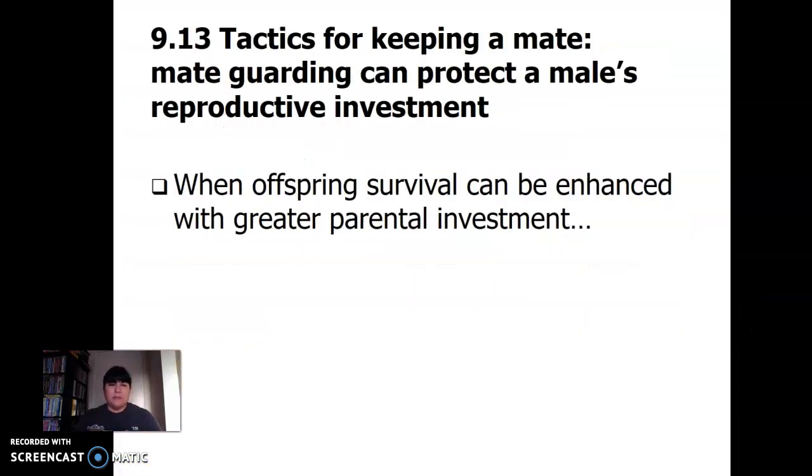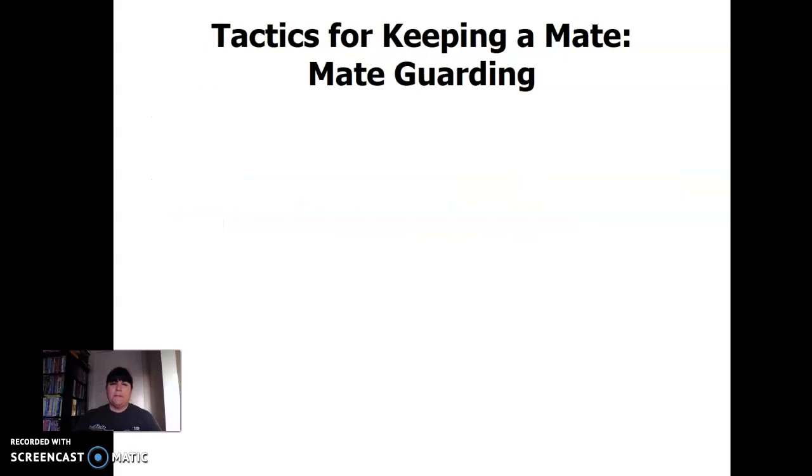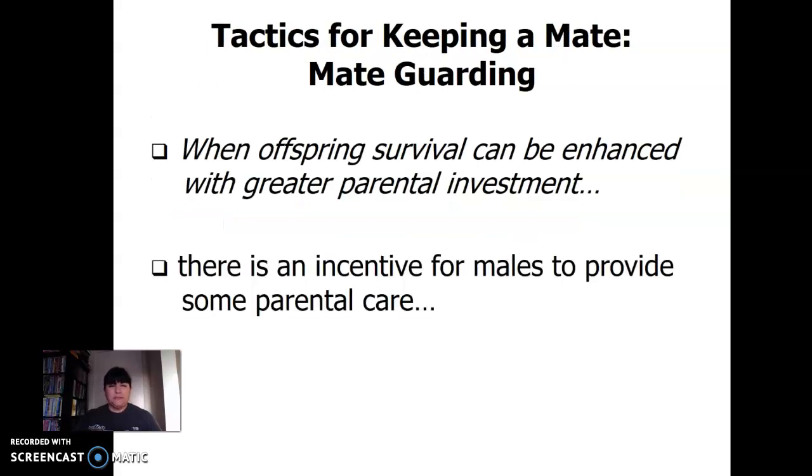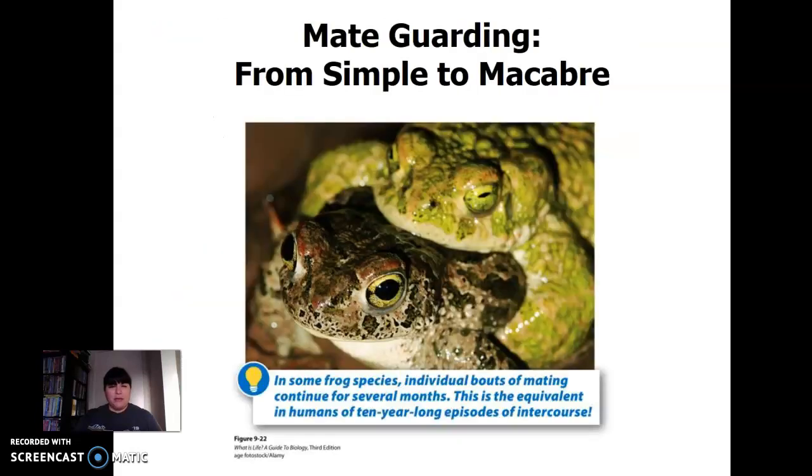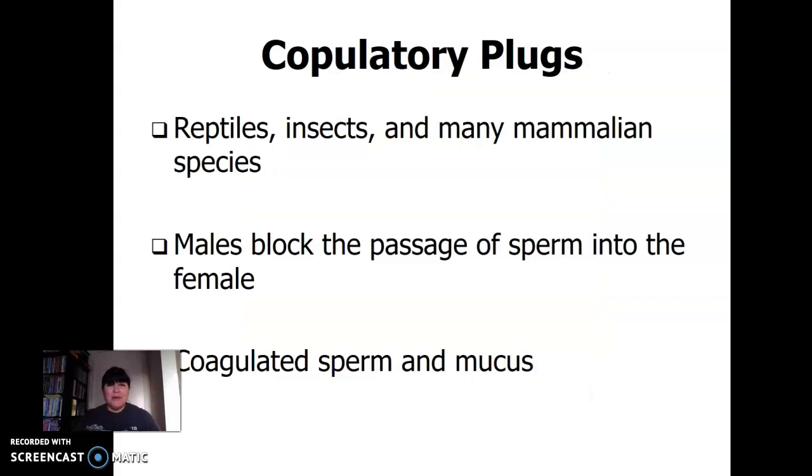Okay, tactics for keeping a mate, guarding. Animals could do this. Okay, so they talk about that, right? So they'll do that. In some frog species, individual bouts of mating continue for several months. This is equivalent in human of 10-year-long episodes of intercourse. That sounds horrible, right? Here, right, reptiles, insects, many mammalian species, right?